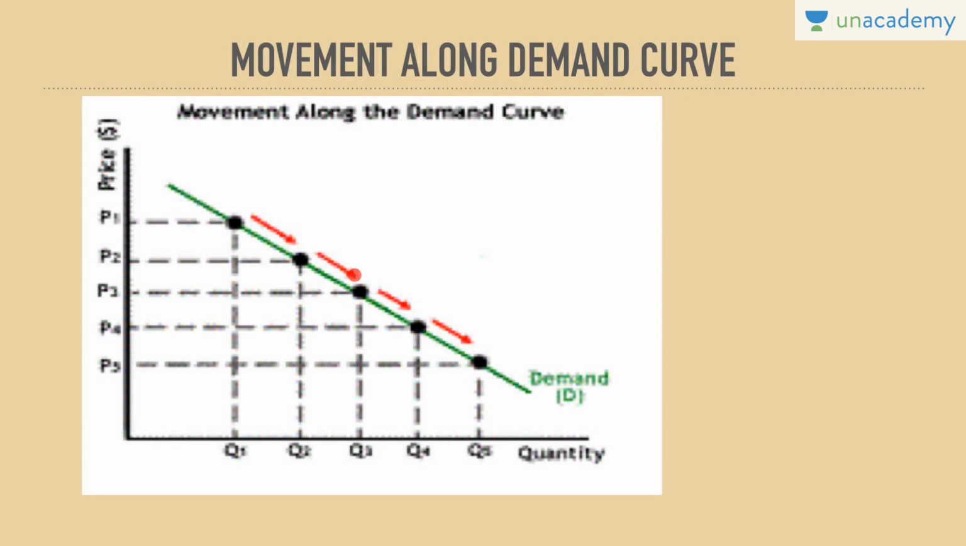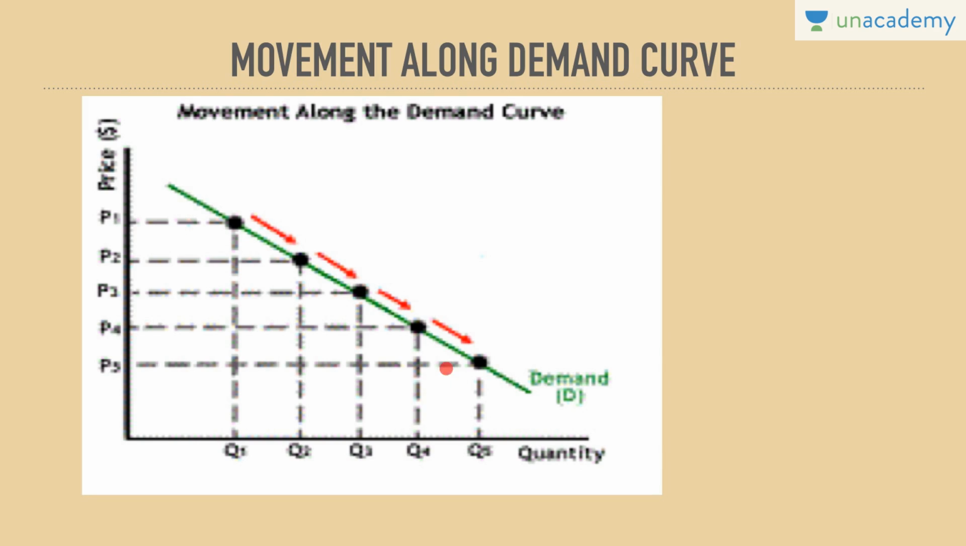This is considered to be movement. Downward movement, upward movement. So if the price rises from P5 to P4, quantity demanded falls from Q5 to Q4. Hence, a person would move from this black dot to this black dot. On the other hand, if the price of a good reduces from P1 to P2, the quantity demanded increases from Q1 to Q2. Hence, a person would move downward on this demand curve.